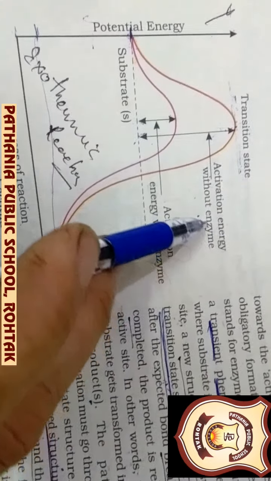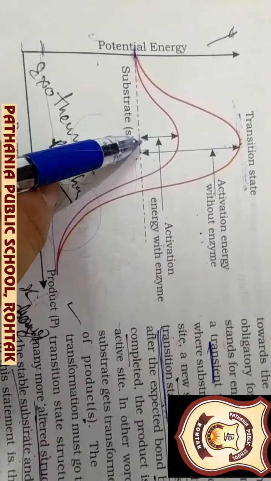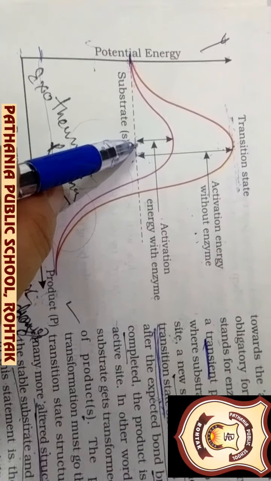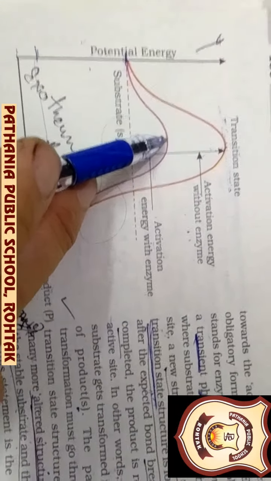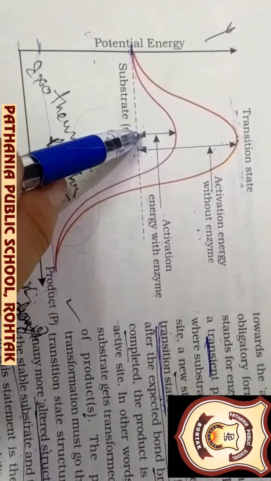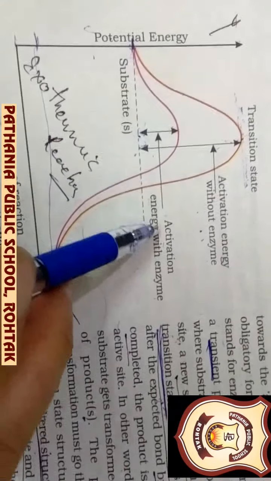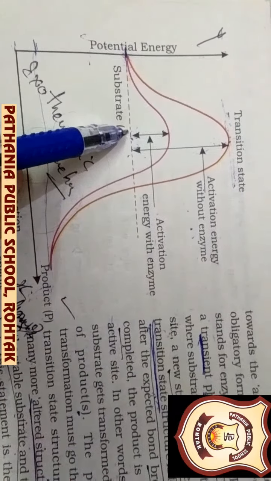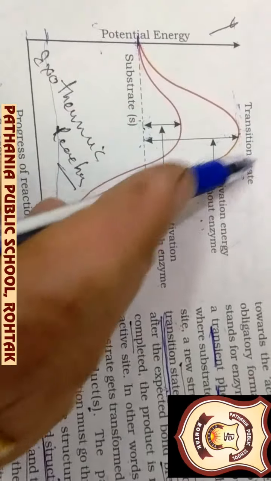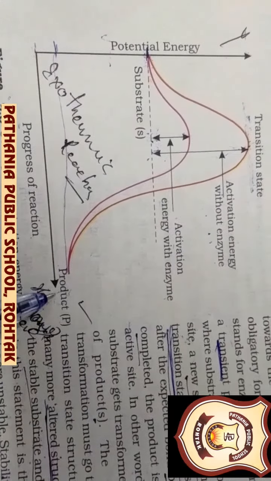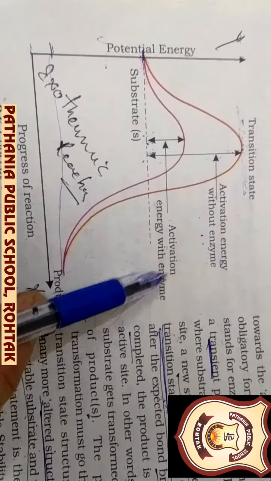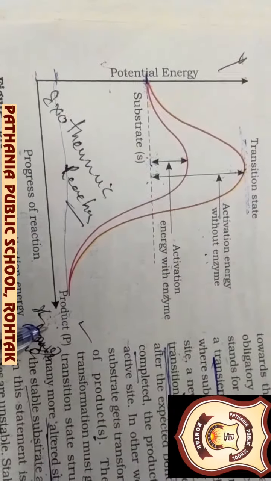any other form. But when the enzyme is introduced, or when we are using the enzyme as a biocatalyst in the same reaction, then the amount of energy required is very less. So this is called the use of enzyme, how enzyme catalyzes the reaction. Now why is this graph coming down here? A substrate has changed into the product. With the help of the enzyme, the rate of reaction is catalyzed.